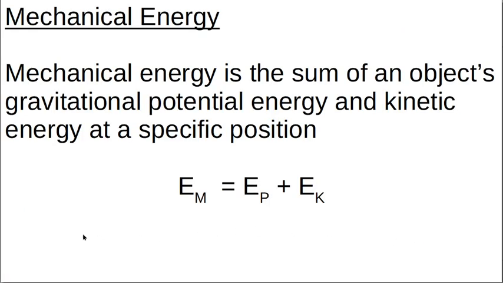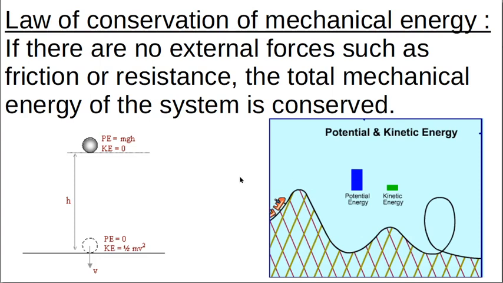Then we were taught this concept in grade 10, we're returning to it. Okay, what is mechanical energy? Mechanical energy is the sum of an object's gravitational potential energy and its kinetic energy at a specific position. So every object has a certain amount of mechanical energy, and it's a combination of the potential energy and the kinetic energy. Then we have the law of conservation of mechanical energy. In an isolated system where there are no external forces like friction or air resistance, the total mechanical energy of the system is conserved.